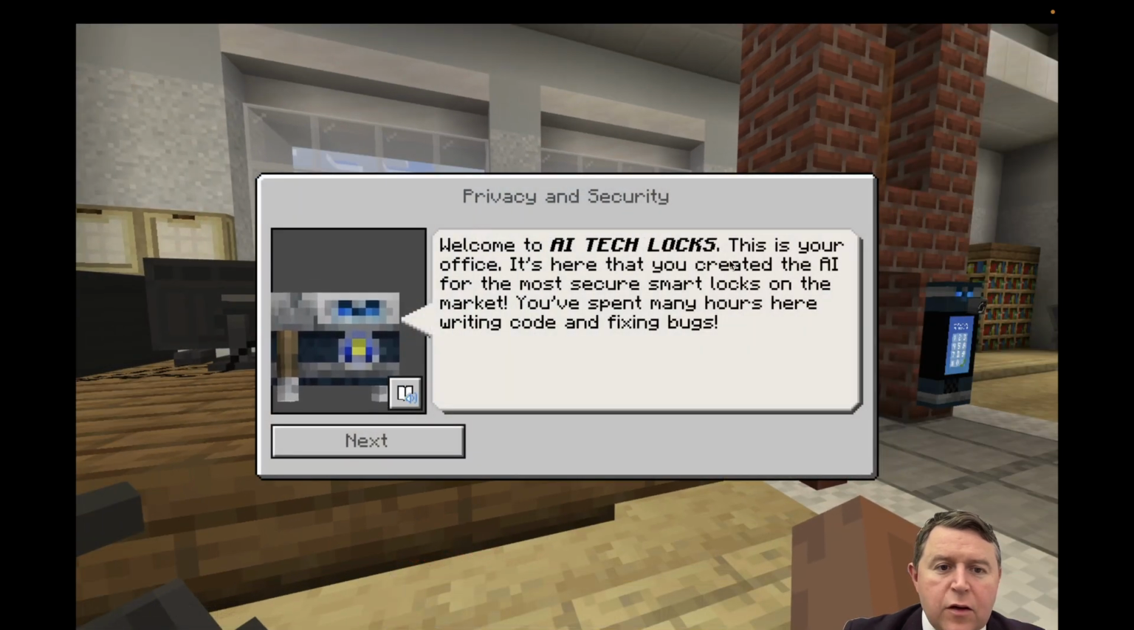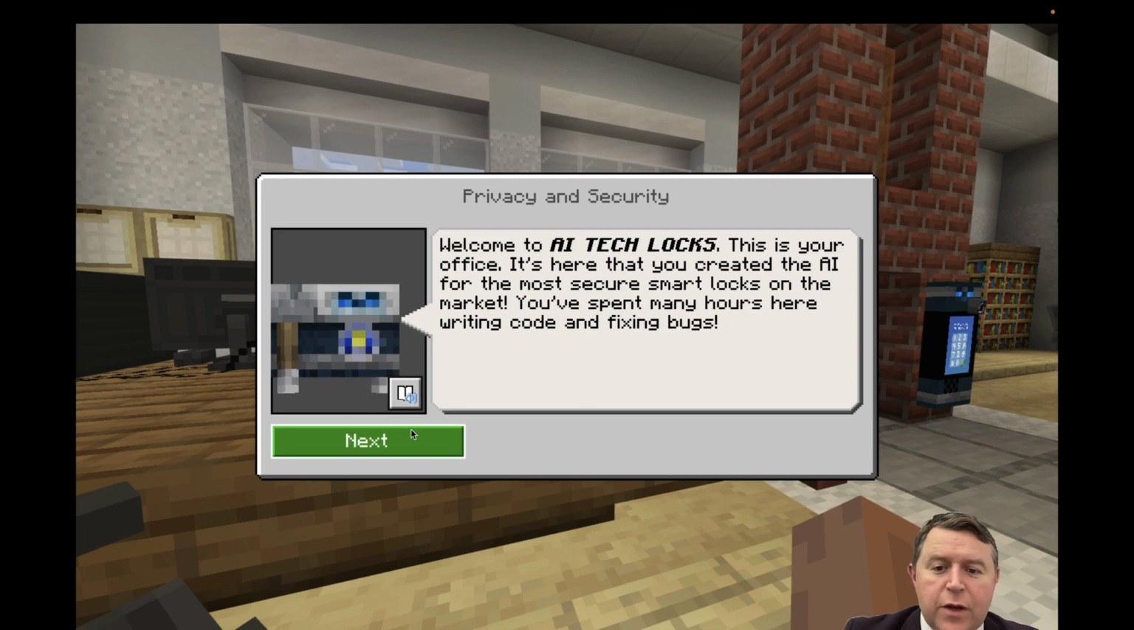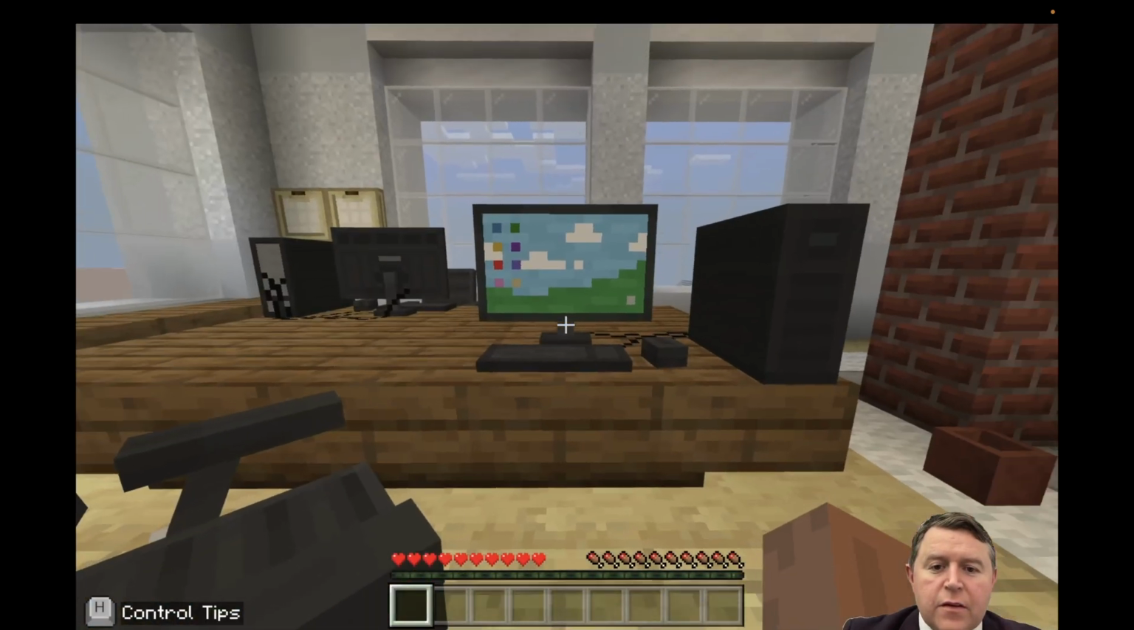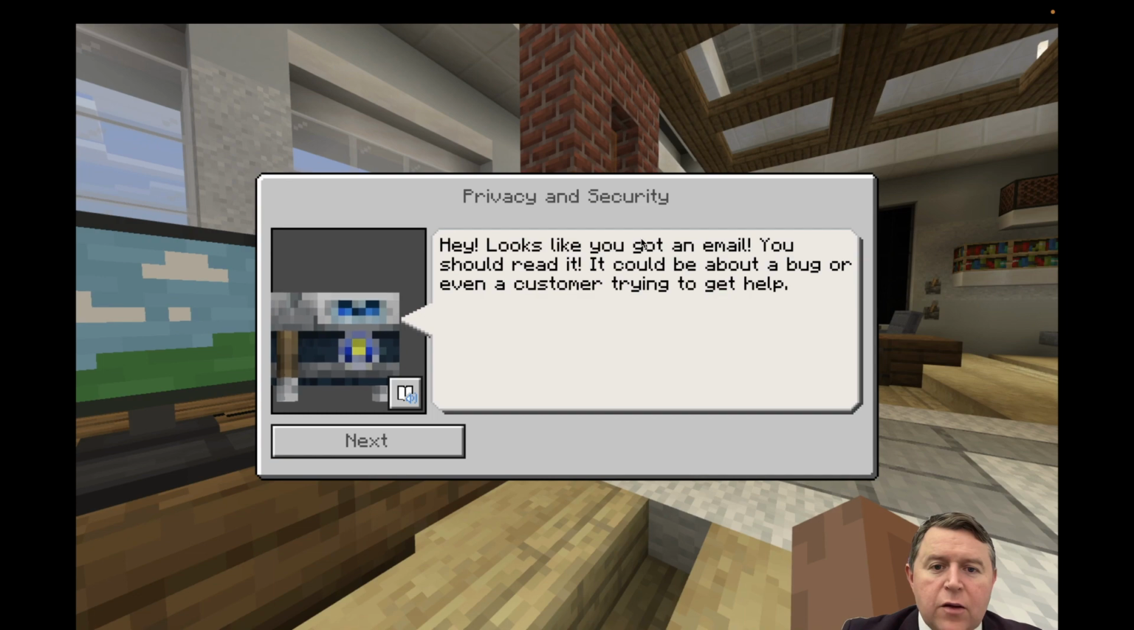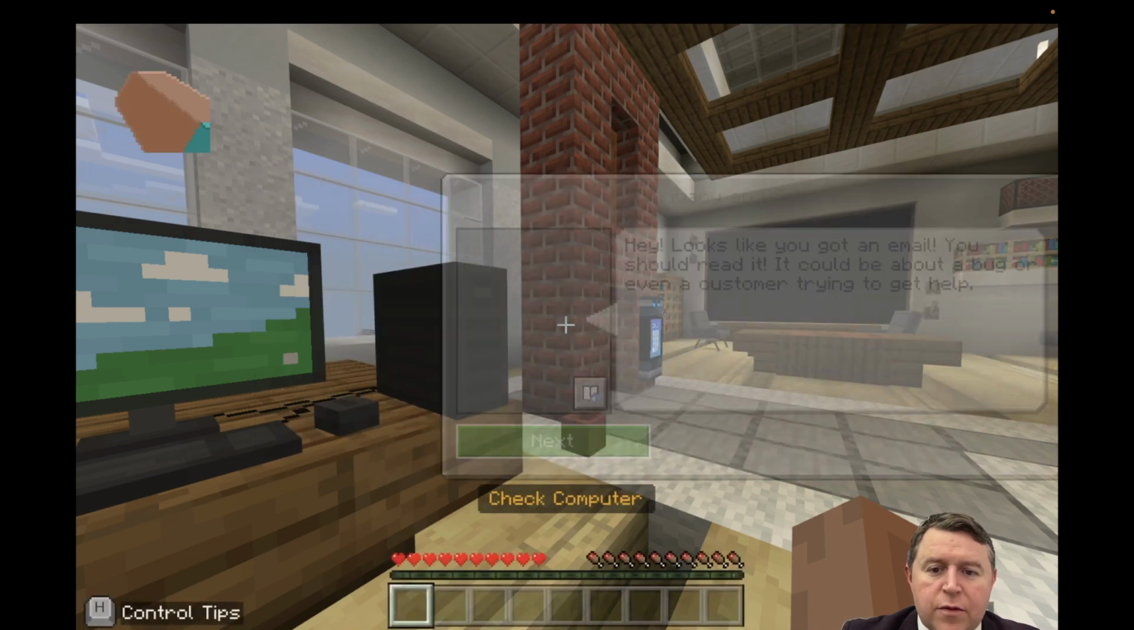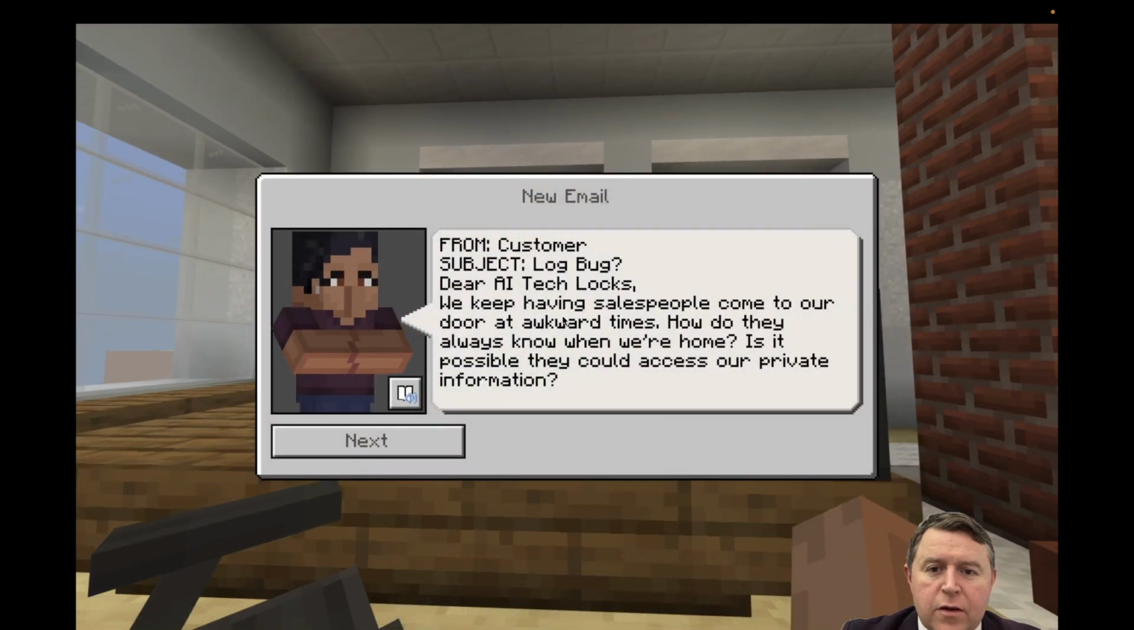Welcome to AI Tech Locks. This is your office. It's here you created the AI for the most secure smart locks on the market. You spent many hours writing code and fixing. Oh, somebody's coming into the place. Okay, so what do I have to do? Hey, it looks like you got an email. You should read it. It could be about a bug or even a customer trying to get help. Okay, so let's look at our email.